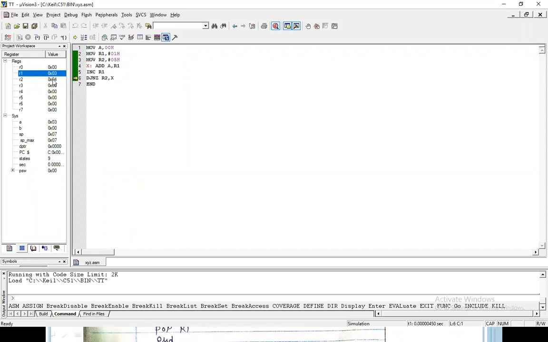So R2 becomes 3. Then it will go to the jump, then ADD A, R1. R1 is constant 3 and our A also contains 3. 3 plus 3 becomes 6, so A becomes 6. After that, increment R1. R1 becomes 4, since 3 plus 1 is 4. Then decrement R2.